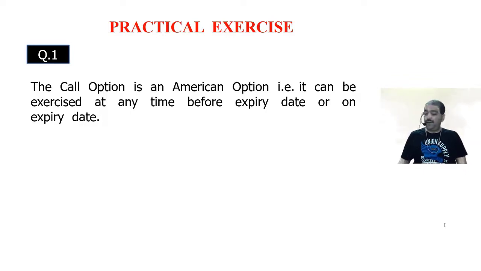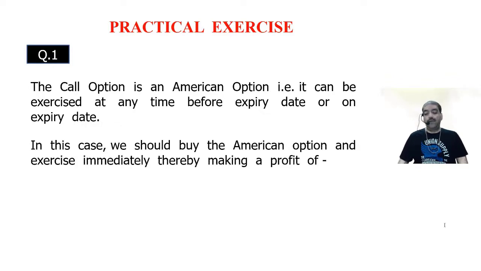That is, it can be exercised at any point of time, before the expiry date or on the expiry date, on or before the expiry date.